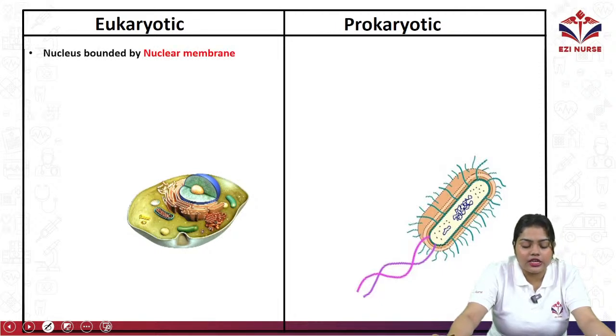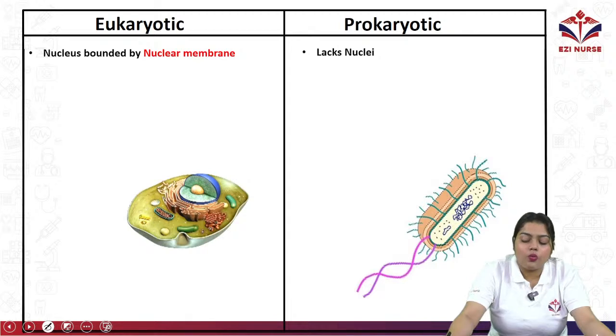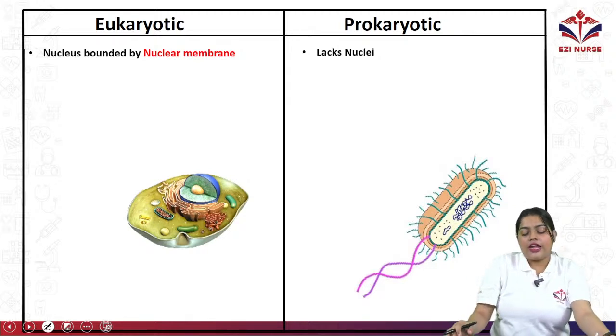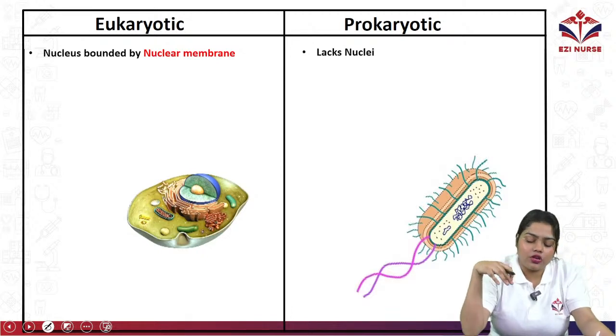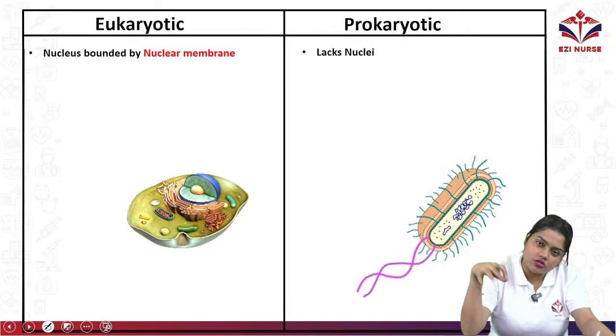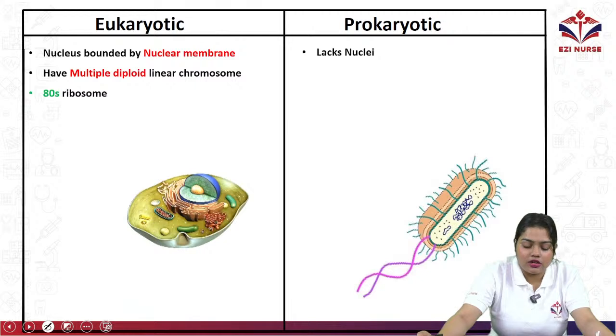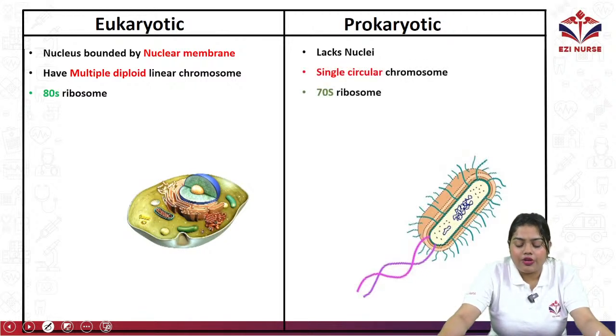Eukaryotes are nucleus-bound cells. The nucleus is bound by a nuclear membrane, whereas the prokaryote cell, the older version of cell, we can also say, does not have any kind of nucleus, or lacks a nucleus. If a nucleus is present, it will be very weak. Eukaryotes have multiple diploid linear chromosomes, whereas the prokaryote cell has only a single circular chromosome.